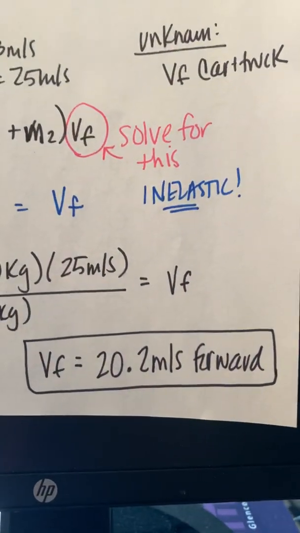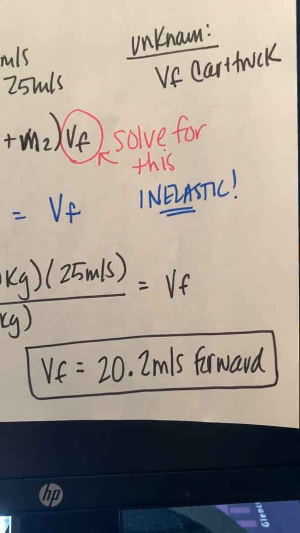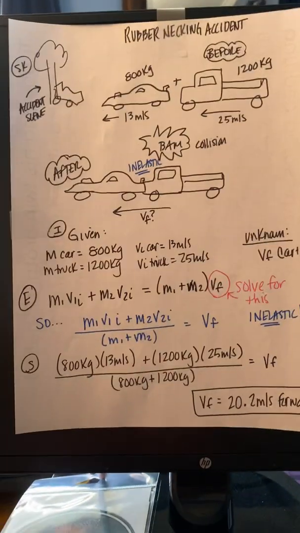When we divide those two numbers, we get 20.2 meters per second in the forward direction. And that's how we solve that inelastic equation.